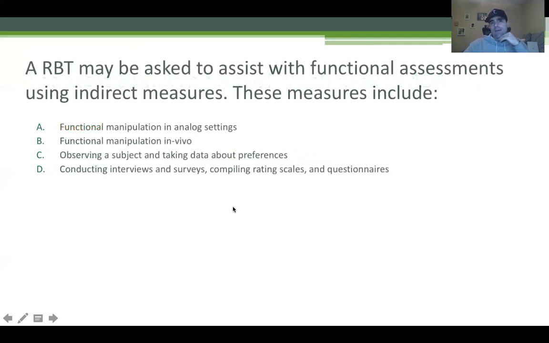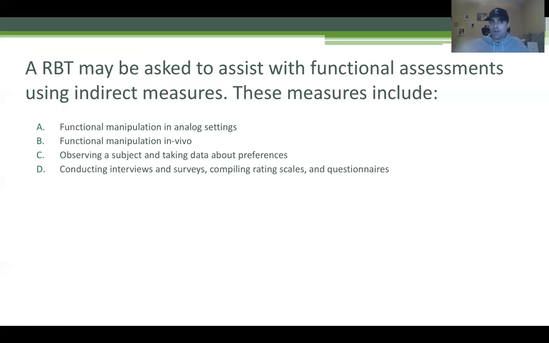An RBT may be asked to assist with functional assessments using indirect measures. These measures include, so what is the key word in that question? When you're reading these questions, you want to look for your key words, your key definitions, because typically the answer will be hiding in the question. So functional assessments, indirect measures. Well, what is an indirect measure?